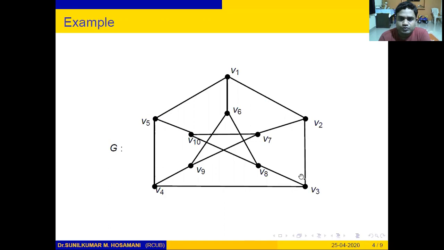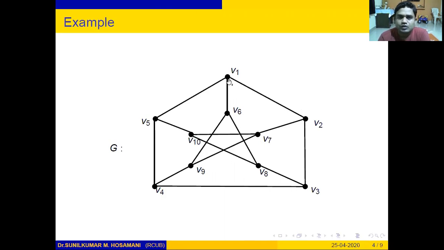V1, V2, V3, V4 and V5, and V5 to V1, form the exterior cycle. The interior cycle is V6 to V9, V9 to V7, V7 to V10, V10 to V8 and V8 to V6. So this is the internal cycle.